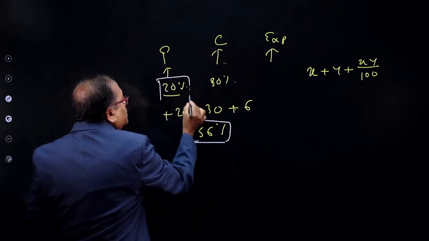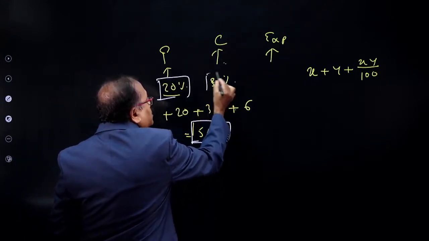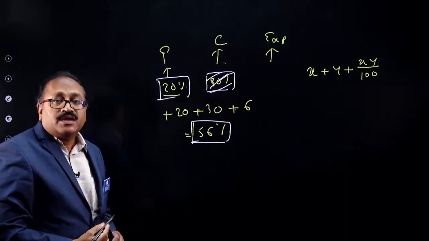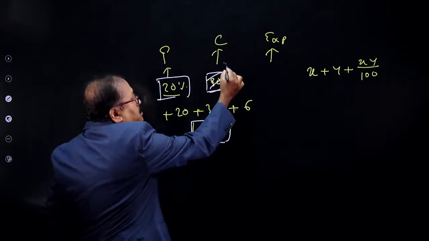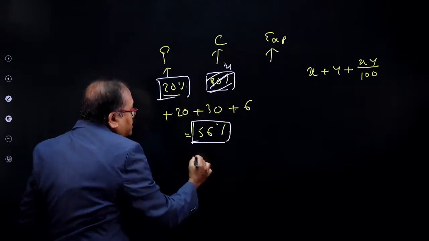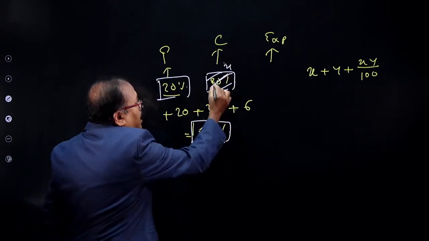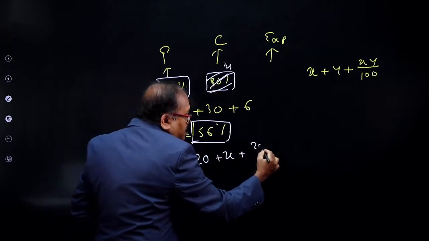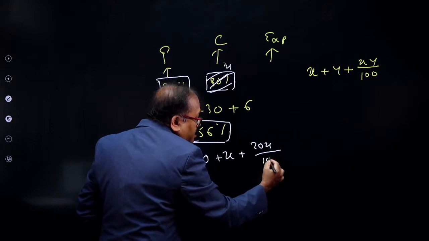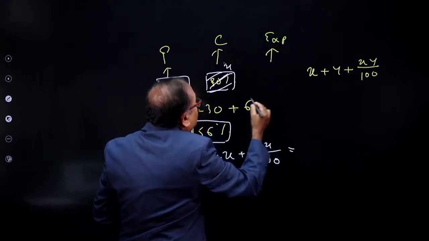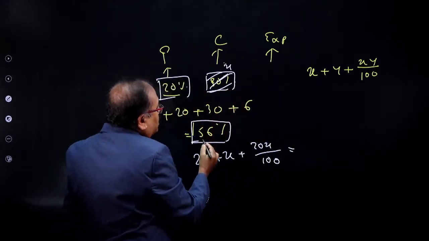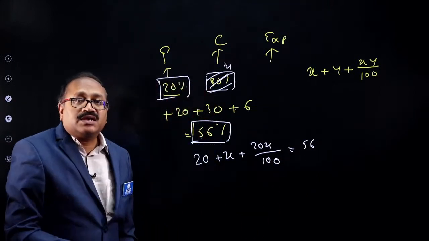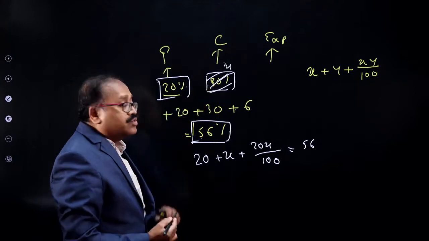Now we know this 56% overall increase, and here a 20% increase. If we have to find the 30% consumption increase and I don't know it, how do I find it? I consider it as x and take the first value as 20, so the increase is x plus 20 plus 20x divided by 100, which equals the overall expenditure increase of 56%. Solving this, you get x as 30.